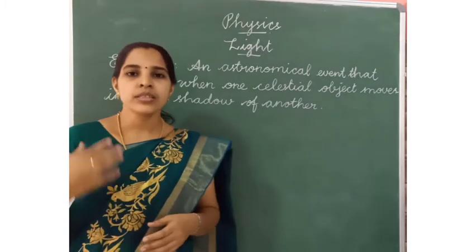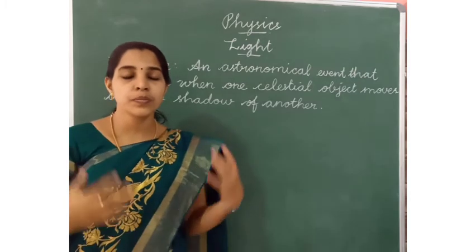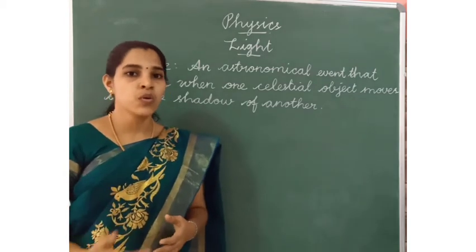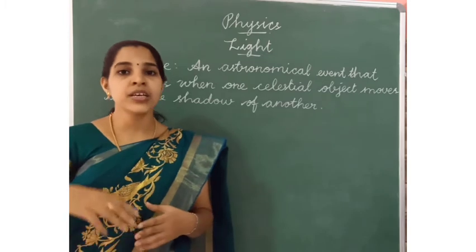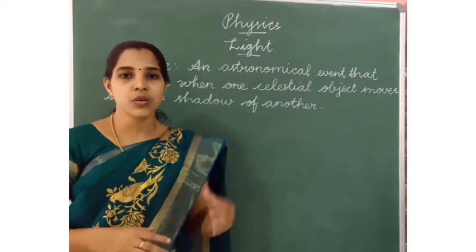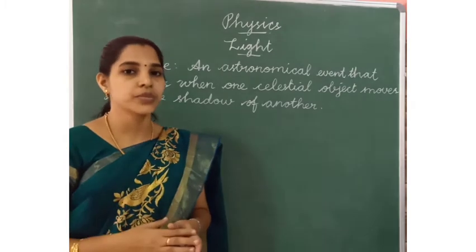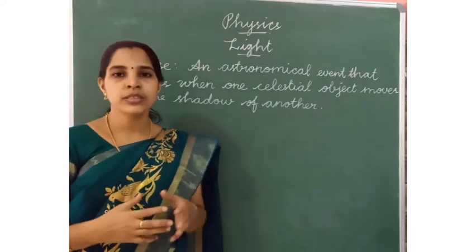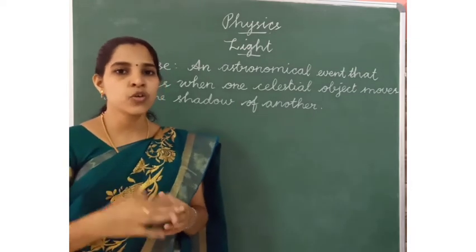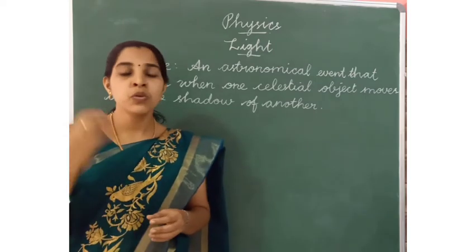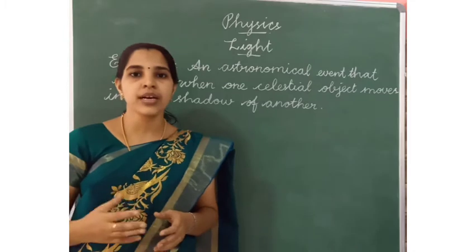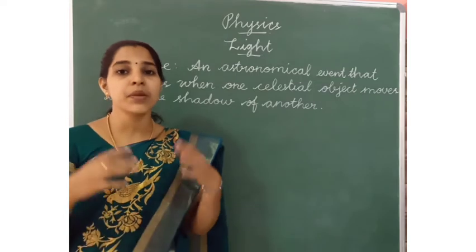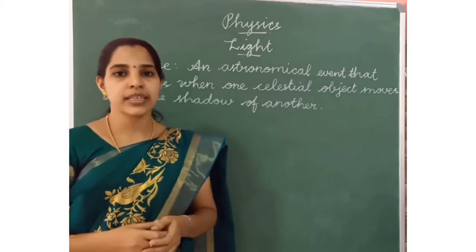Okay. Then what are the non-luminous objects? Non-luminous means some objects do not give out light of their own. They get the light from other objects. These are called non-luminous objects. For example, book, bag, board, stone. And the moon is also a non-luminous object because it gets the light from the sun. When it gets the light from the sun, it reflects the light to the earth.